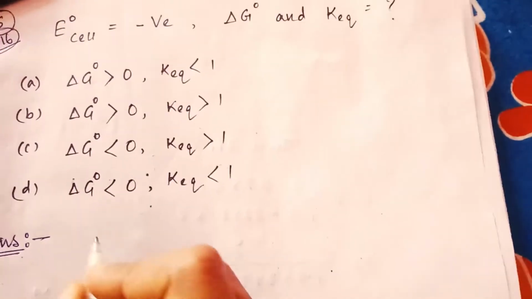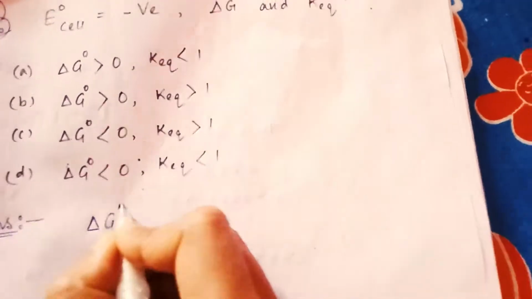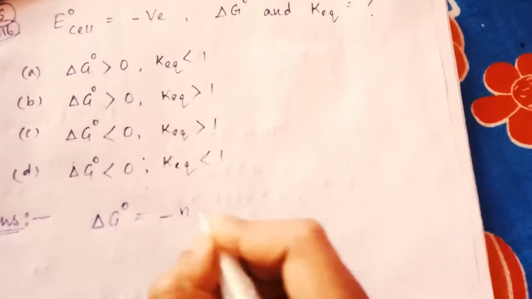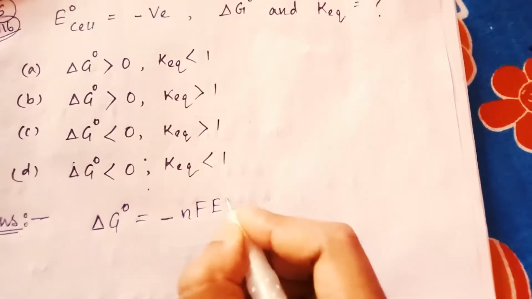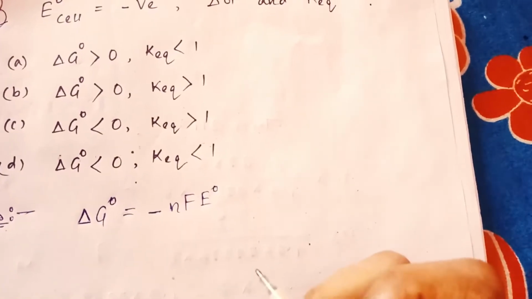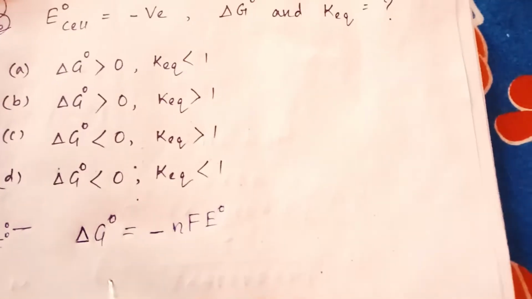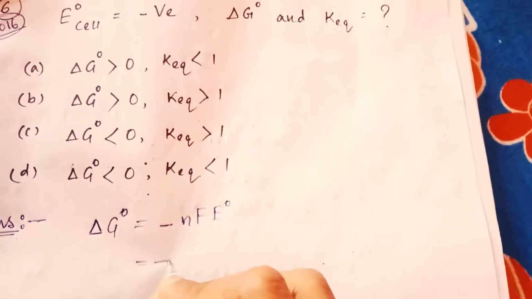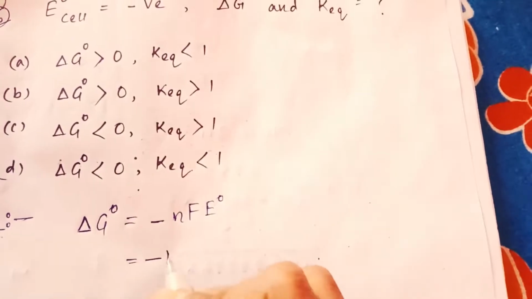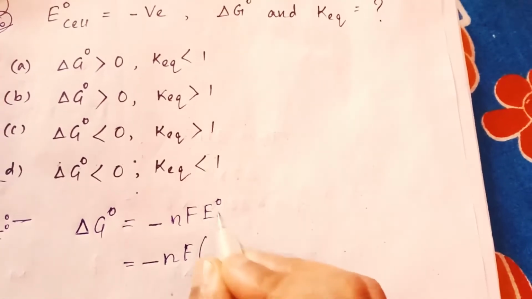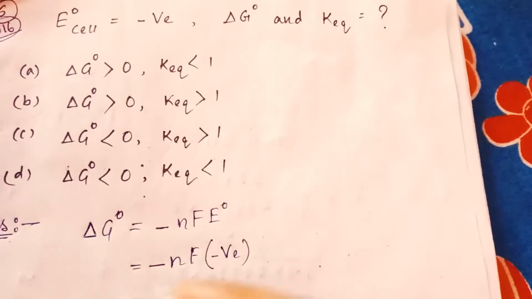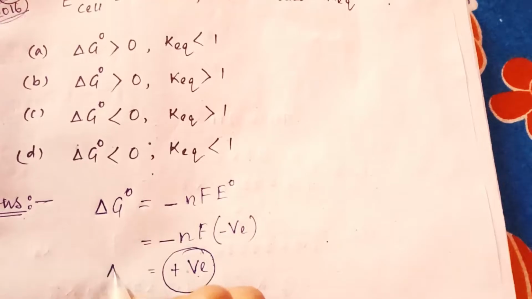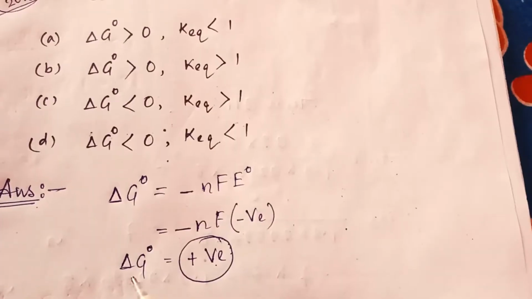So let's see. The first, what is the formula of delta G0? The simple formula is delta G0 equal to minus nF E0. Okay, now see, E0 cell value is negative, so minus already present in the formula, then nF E0 value is negative, so ultimately we will get a positive result here, positive value of delta G0.